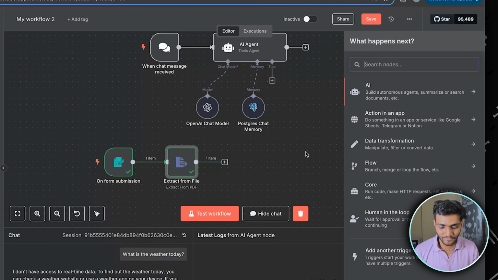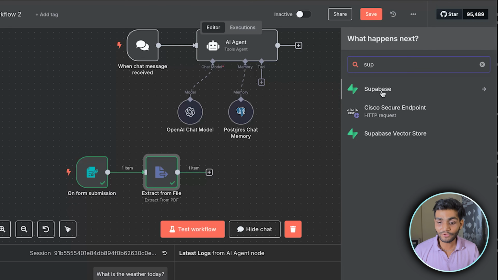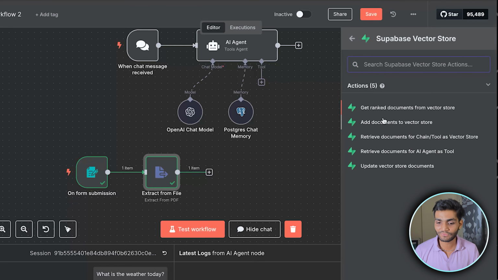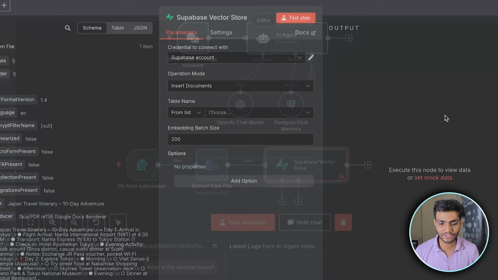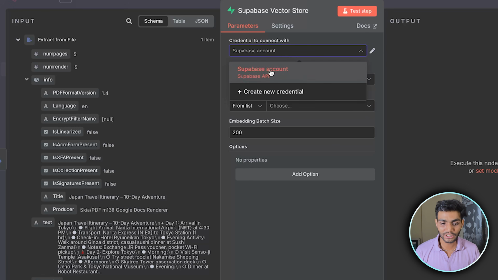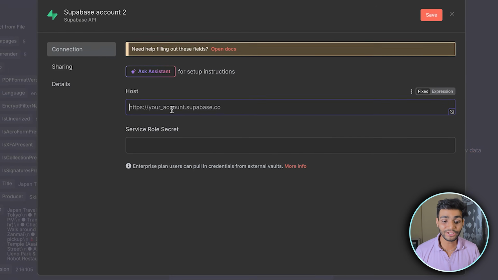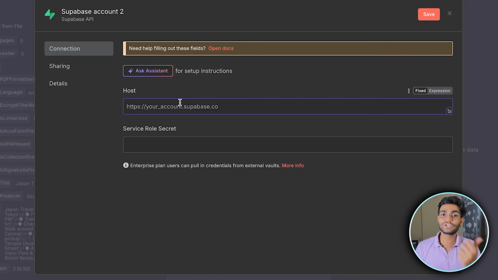So let's click on this thing. Let's search for Supabase. So now we want to generate it from the Supabase vector database. We want to add document to the vector store over here. So we'll click on this part. We need to have a Supabase account over here, create new credential. Now we need the host and service role. So this credential will be coming from a different place. This is not the same as earlier, which we did for the memory part.